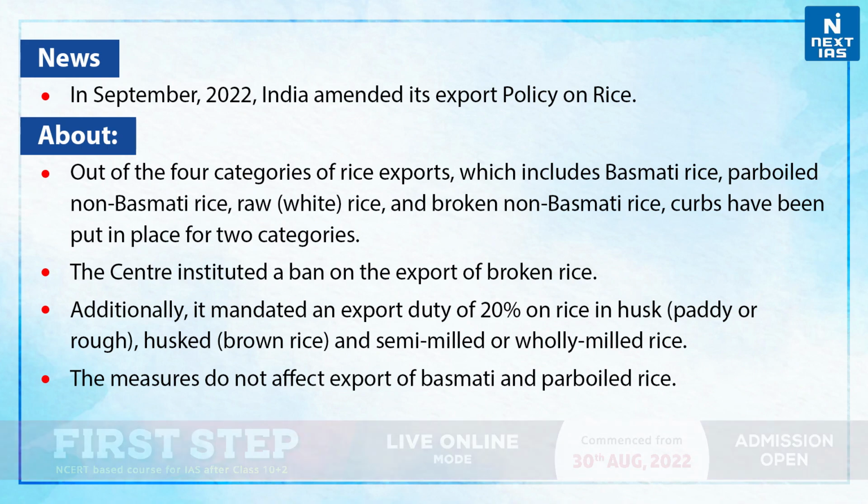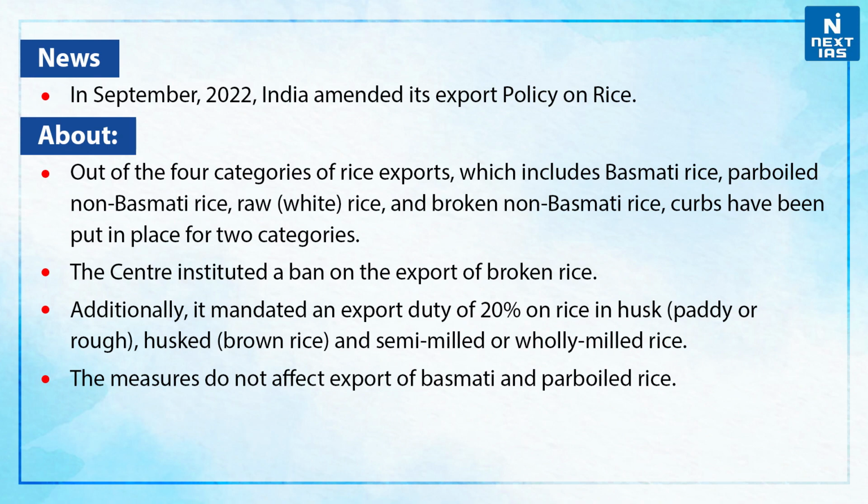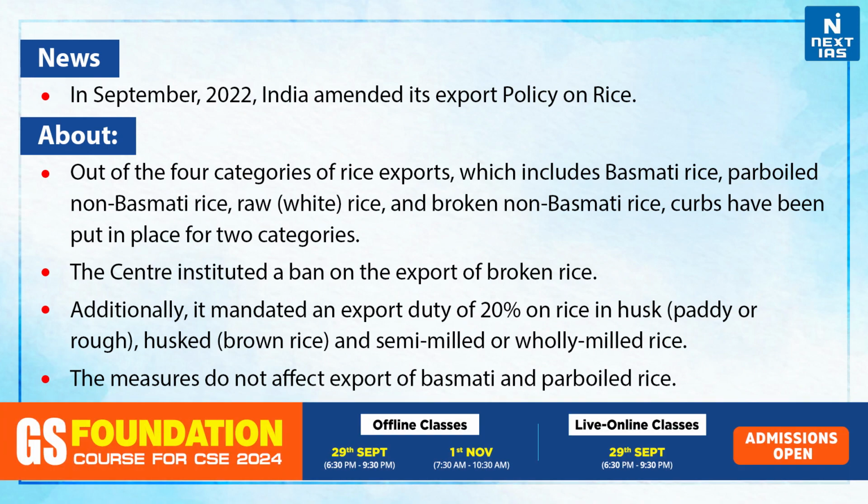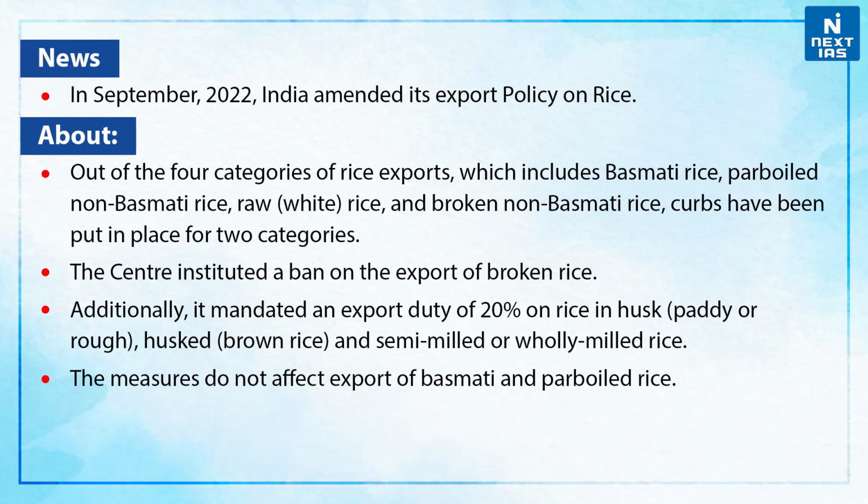Out of the four categories of rice exports, which include Basmati rice, parboiled non-Basmati rice, raw or white rice, and broken non-Basmati rice, curbs have been put in place for two categories. The centre instituted a ban on the export of broken rice. Additionally, it mandated an export duty of 20% on rice in husk, that is paddy or rough, husked brown rice, and semi-milled or wholly milled rice. The measures do not affect the export of basmati or parboiled rice.